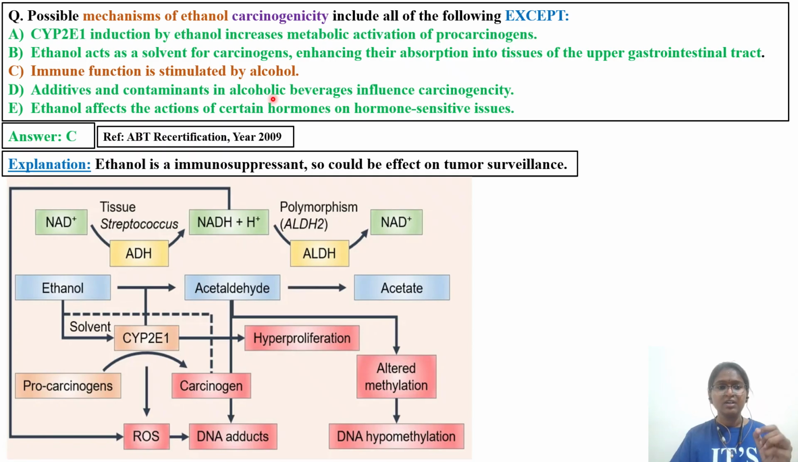CYP2E1, as you know, is involved in ethanol metabolism. This also you will keep getting in your exam. They will give you three enzymes. One is alcohol dehydrogenase. They will give you CYP2E1. They will give you catalase.